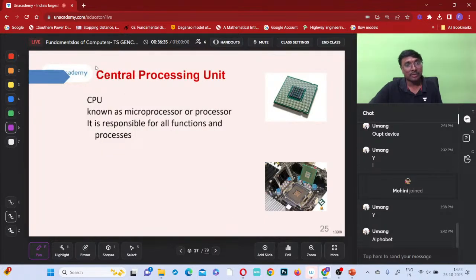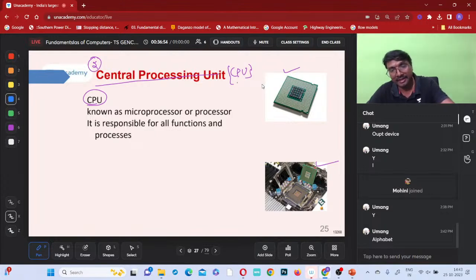Second one. What is the second one? You can say central processing unit. This is how it looks. Input devices you can see outside, but the central processing unit will be present inside. So this is the CPU, central processing unit. It is also known as the microprocessor or processor, and it is responsible for all functions and processes.